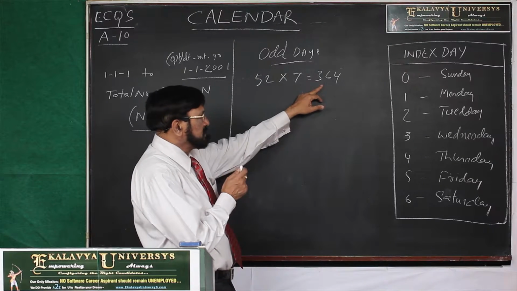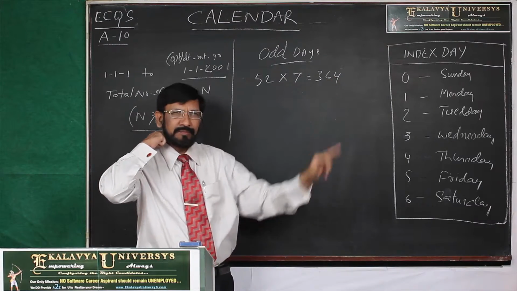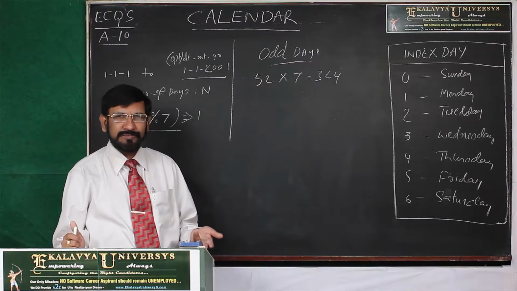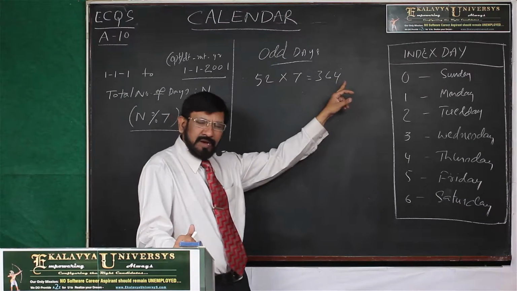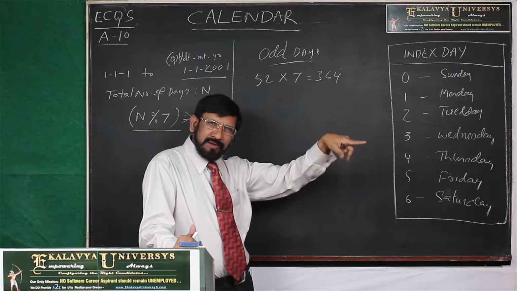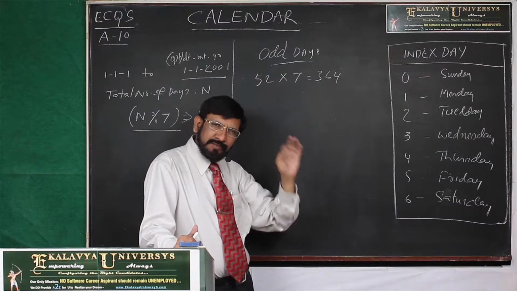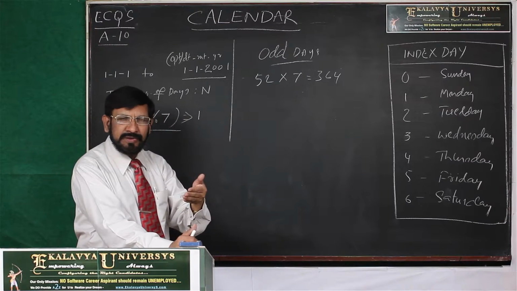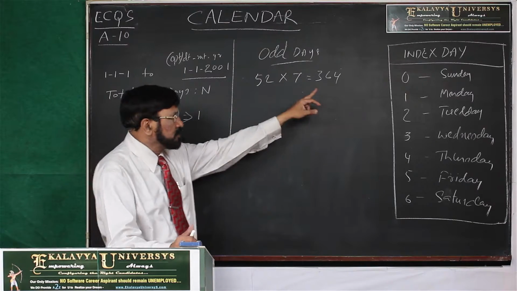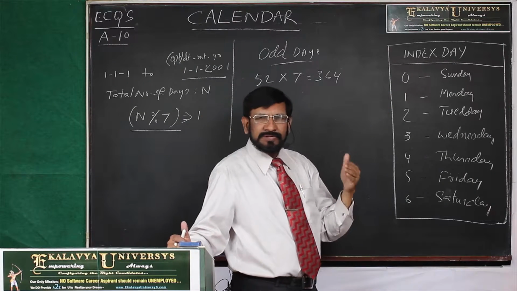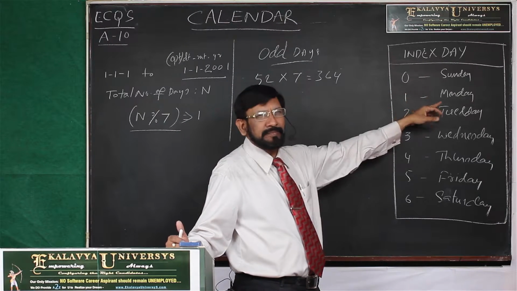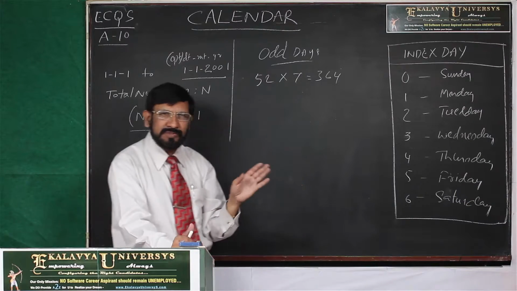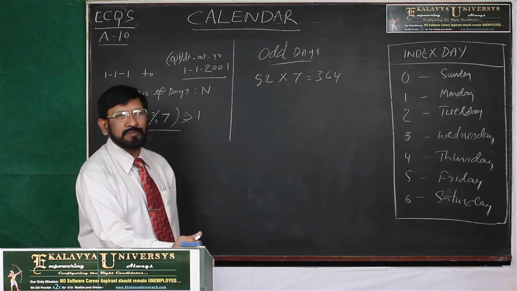Why? Now if you make modulo 7, then 0 comes. The last day of the year is always 0, and 0 represents Sunday, so the first day of the year should be Monday. There is no confusion in the logic. The logic should be so simple.